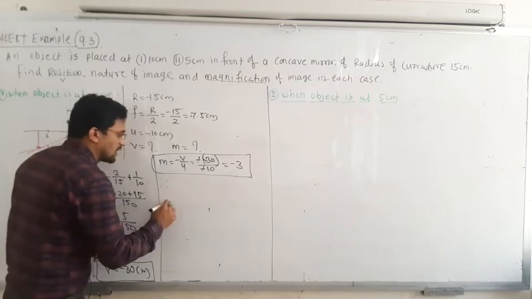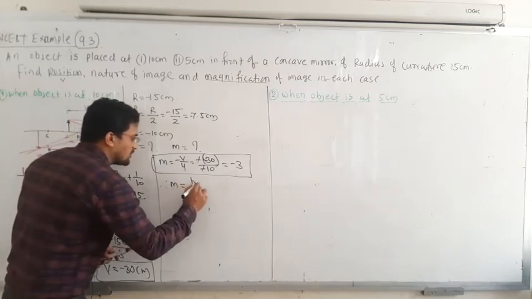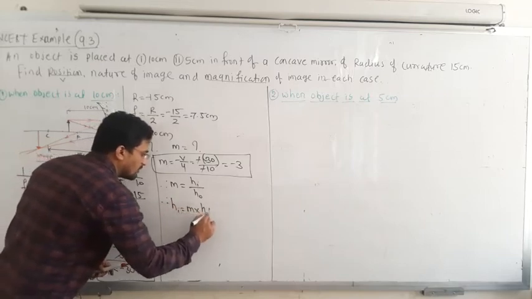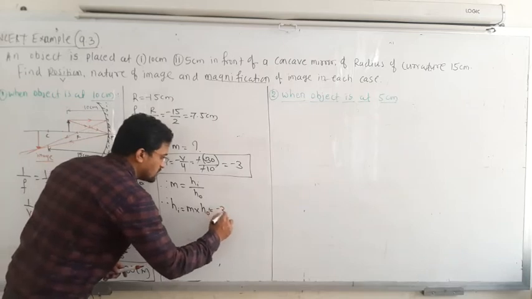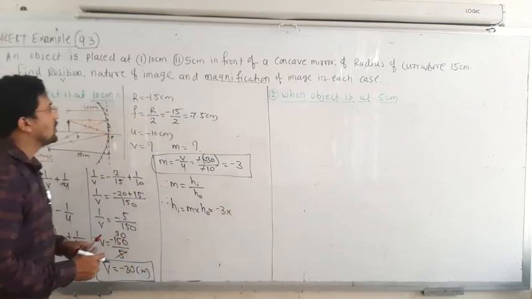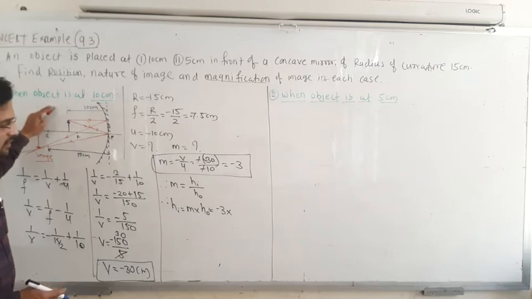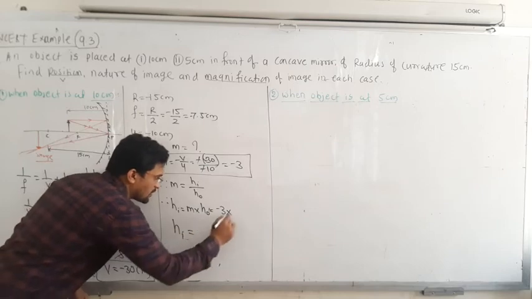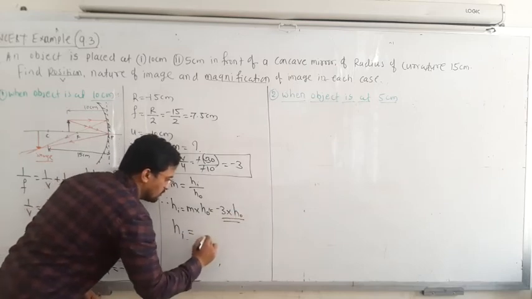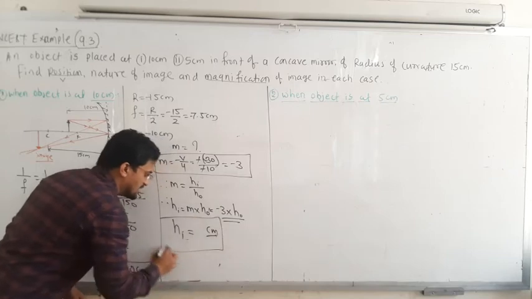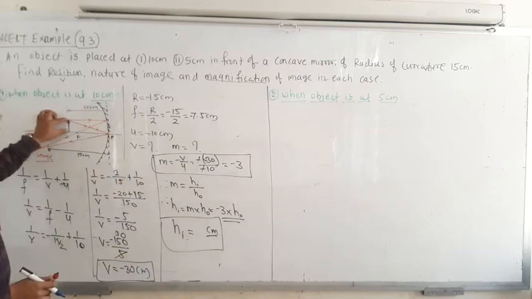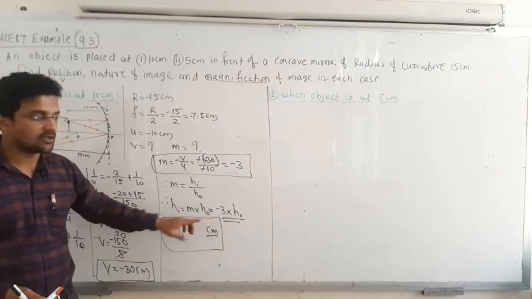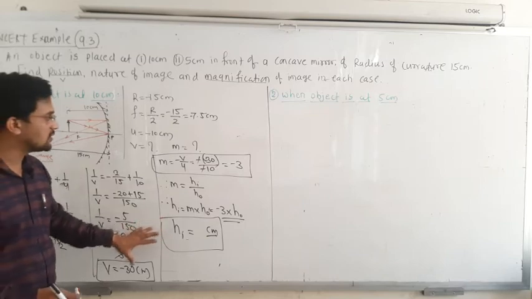So the height of the image you can calculate. m is equal to height of the image by height of the object. Therefore height of the image is equal to m multiplied by height of the object, so minus 3 multiplied by height of the object. If it is given, you can place it over here and get the answer, the height of the image, in centimeter. In this case it is not given. You can consider, maybe if it is 2 centimeter, then height of the image will be 6 centimeter, according to this equation. So these are the things we have calculated.